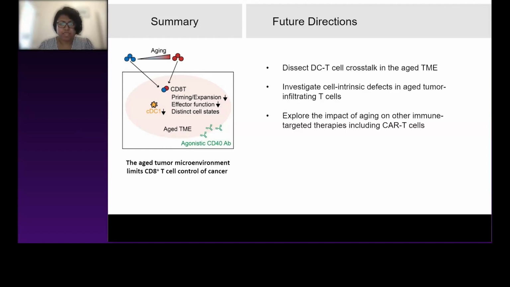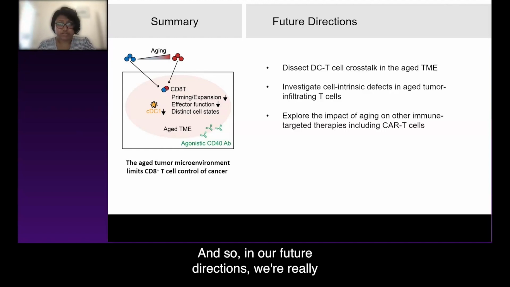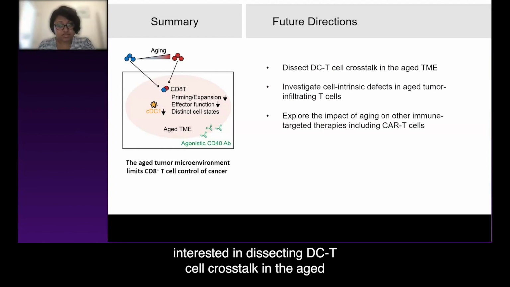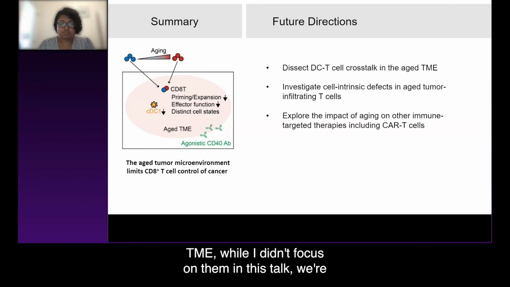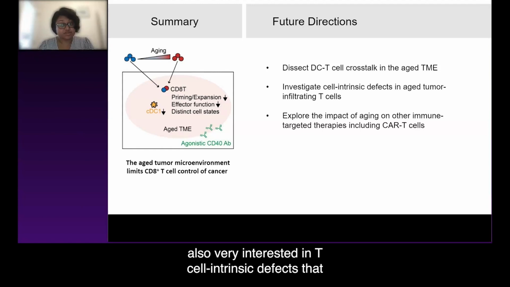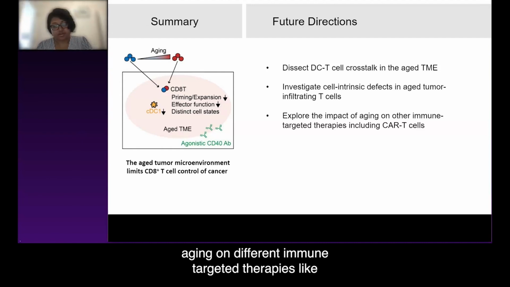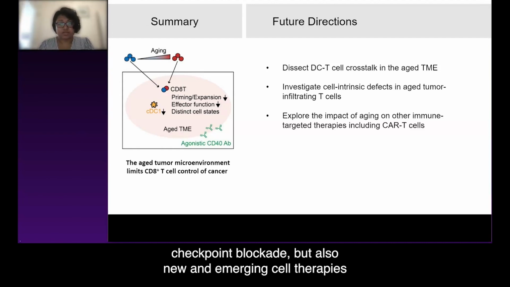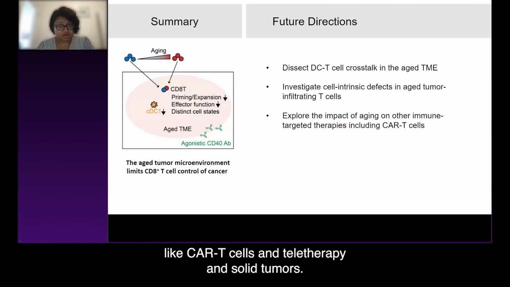And so in our future directions, we're really interested in dissecting DC T cell crosstalk in the HTME. While I didn't focus on them in this talk, we're also very interested in T cell intrinsic defects that are associated with aging. And then we are, of course, interested in the impact of aging on different immune-targeted therapies like checkpoint blockade, but also new and emerging cell therapies like CAR T cells and TIL therapy in solid tumors.